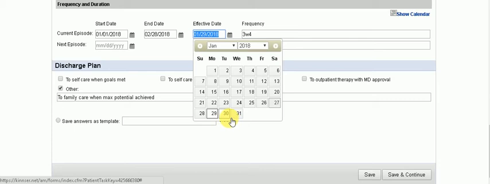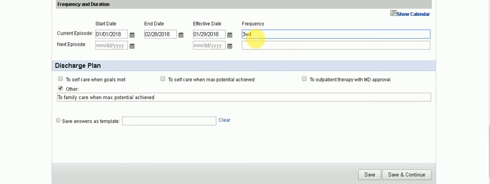You put 2 times a week or 3 times a week. Then the effective date must be the start of the new cert date, and you put the new frequency right away here. So every time there's a new frequency, you need to put the effective date. But if you just continue the frequency of the current re-evaluation, you don't need to put the effective date.